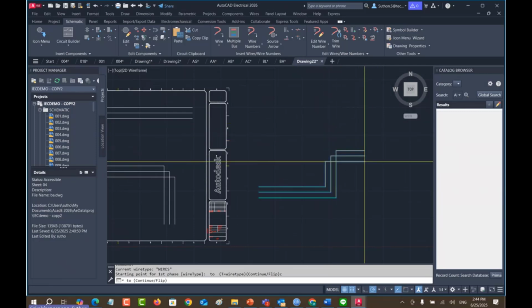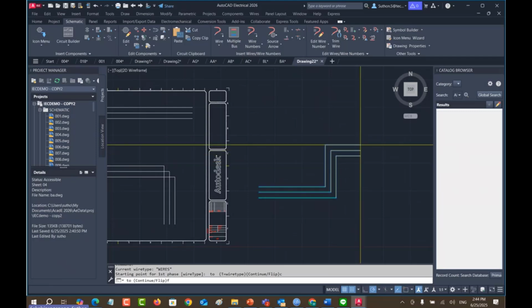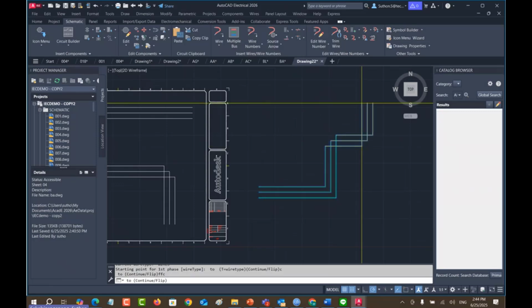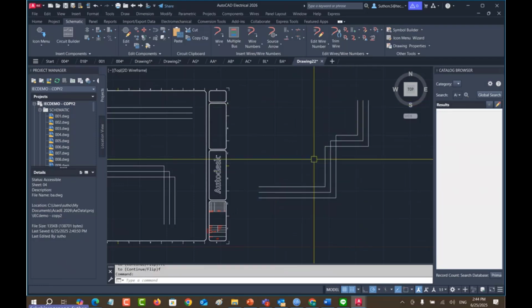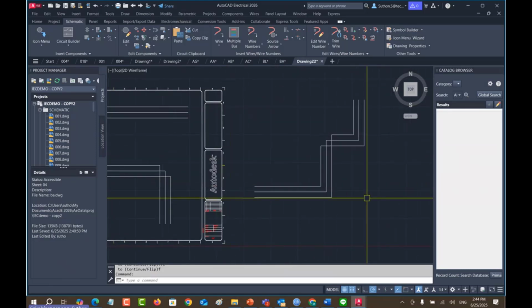You don't want the flip like this. You can hit the F. F key will change for you. F key, C key, C key, go further. F is flip. You can see you can create the multiple bus like this, easy, right?